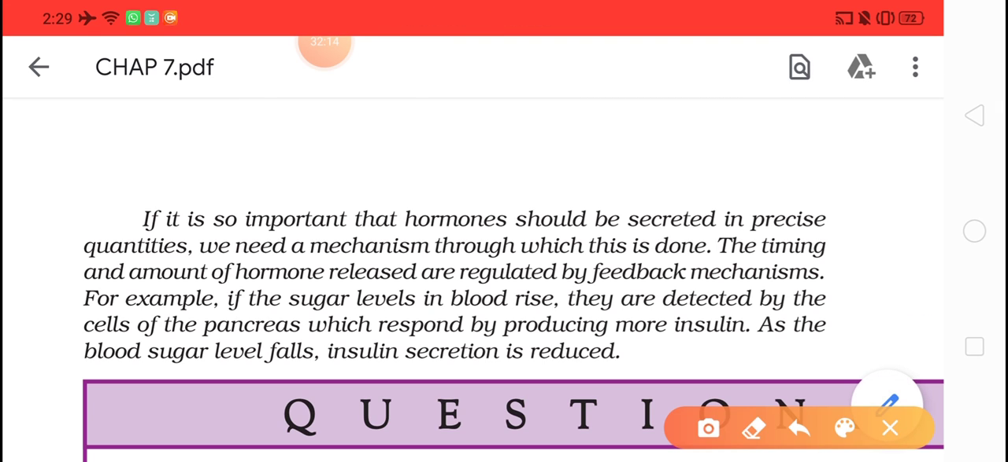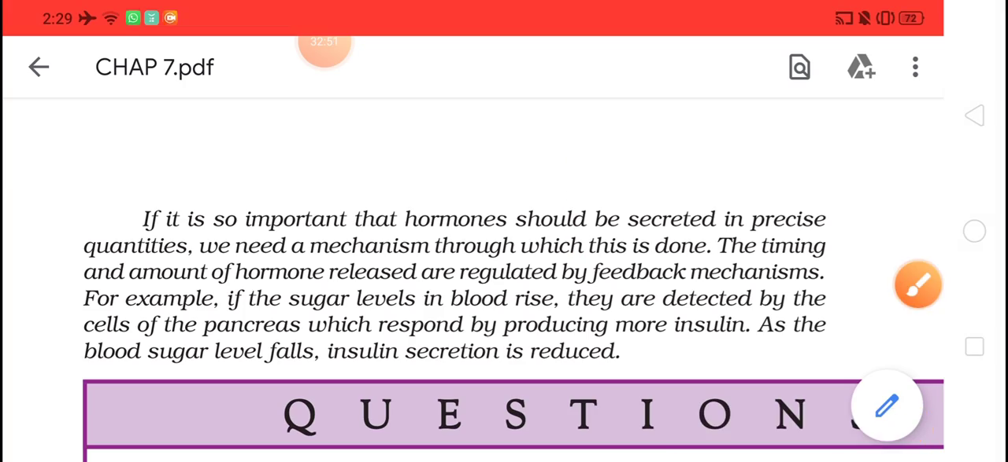If the sugar level in blood rises, it is detected by the cells of the pancreas, which respond by producing more insulin. So they will secrete more insulin. As the blood sugar level falls, the insulin secretion is reduced. That is the normal one. So this is the feedback mechanism. In the patient, we are continuously providing insulin. So